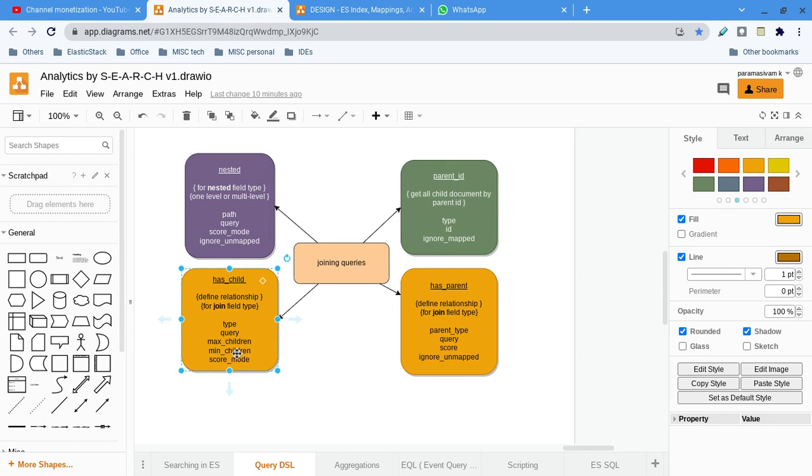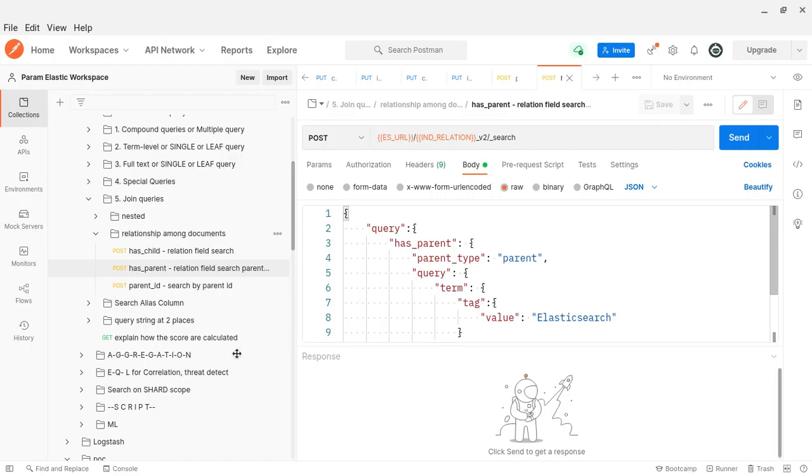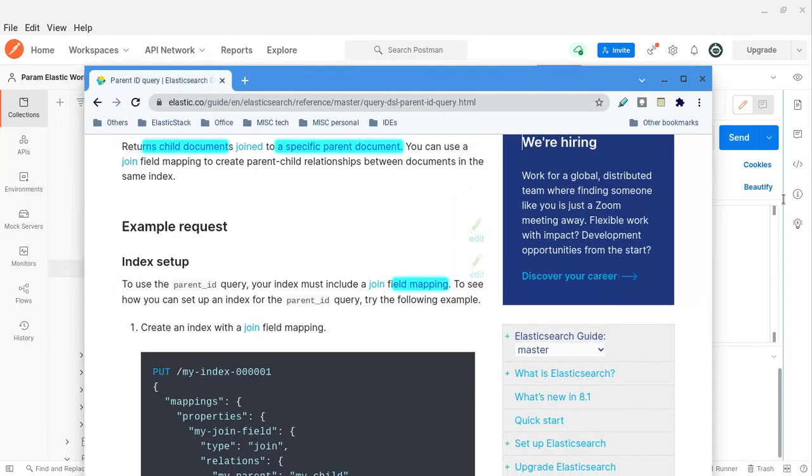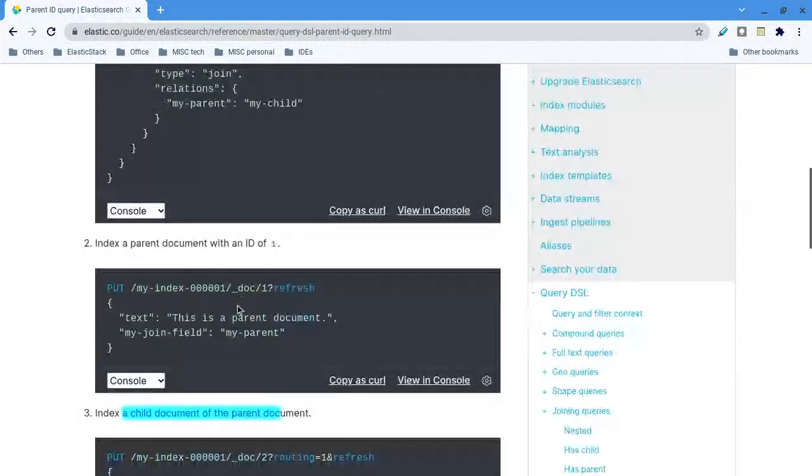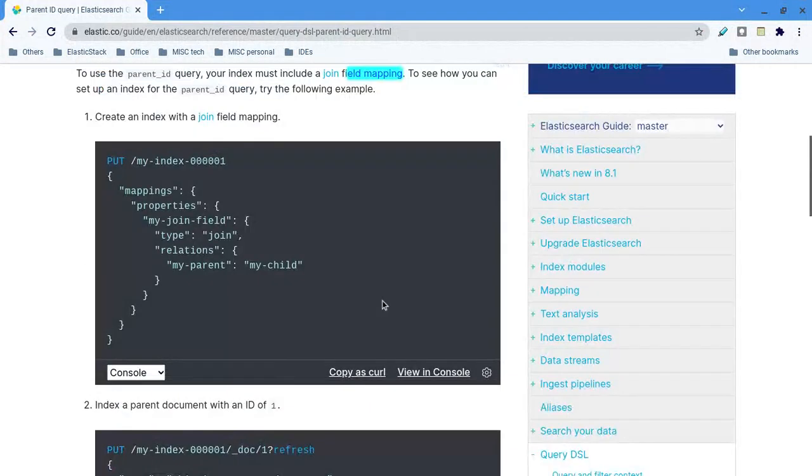It is not like var class. It's about how many things you should return. Let me double check the document. Where is the max children, minimum children?